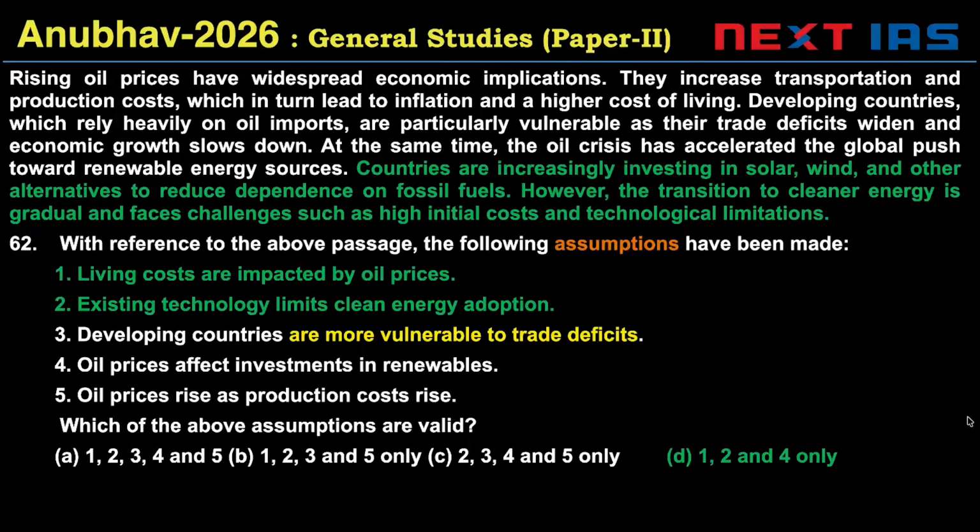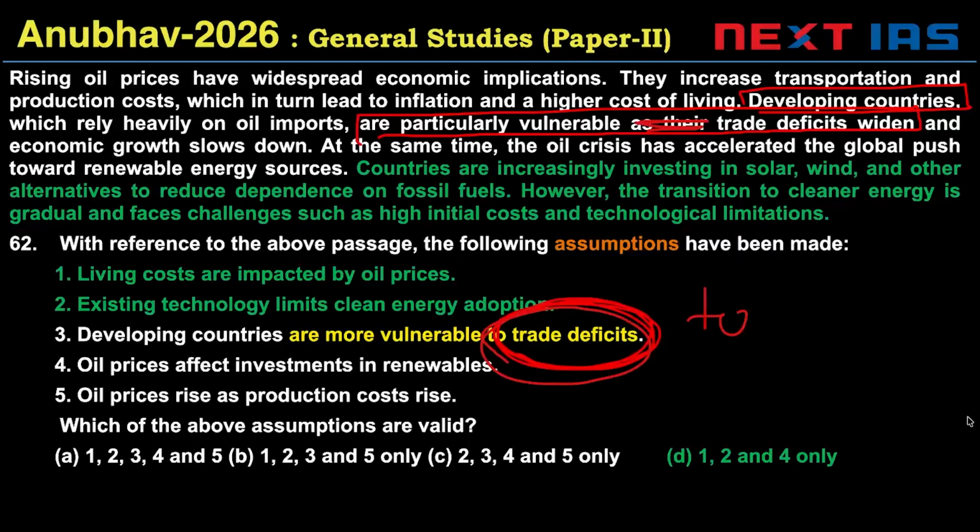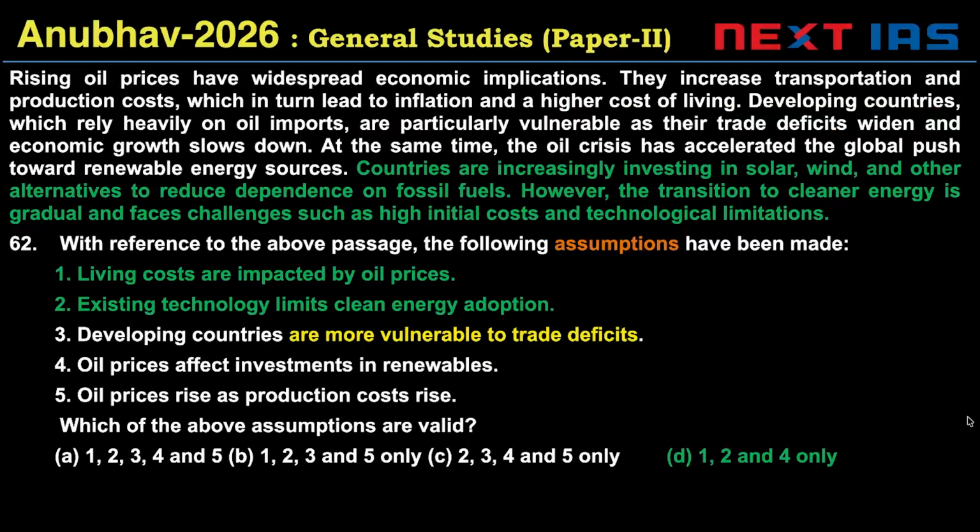This is, let me mark these words again: developing countries are particularly vulnerable as their trade deficits widen. This does not mean developing countries are particularly vulnerable to trade deficits widening. This is incorrect. It's not that trade deficits widen only or mostly in developing countries. This is an invalid assumption. Please reread these words again if you find this confusing.